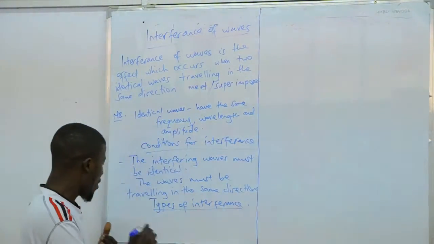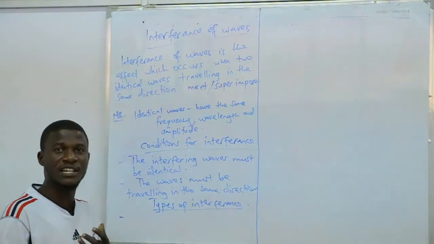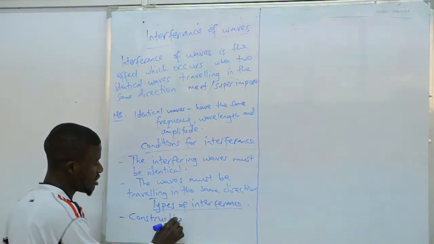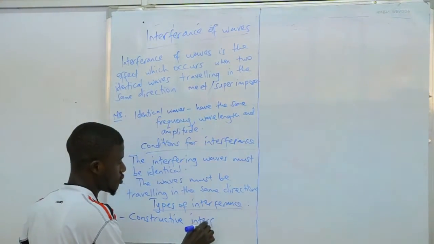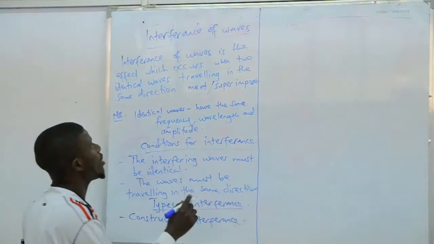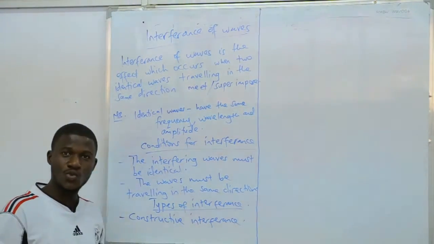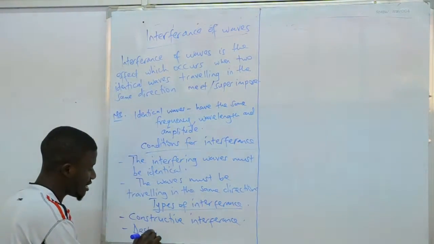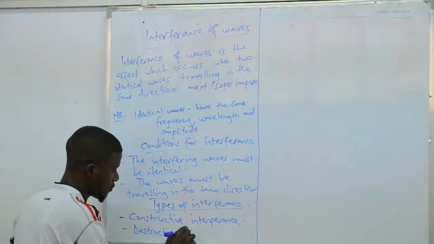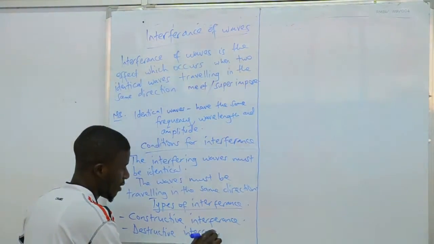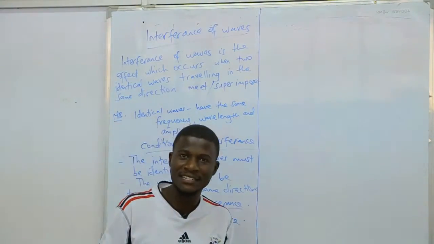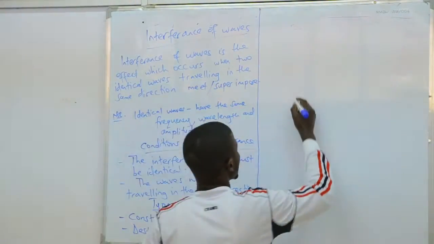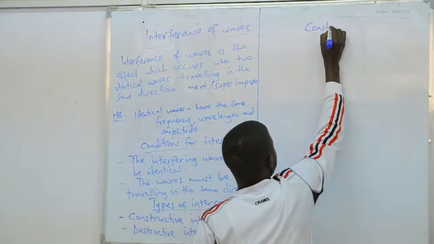We have what we call the constructive interference, and we also have the destructive interference. Now, let us start with the constructive interference.